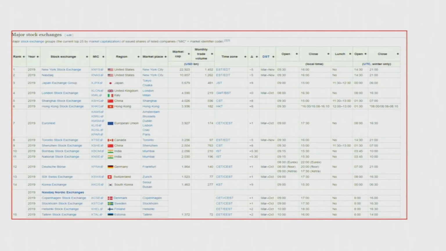I am also giving the screenshots of major stock exchanges in the world, starting from the New York Stock Exchange, Nasdaq, etc. This is just for your information. What is happening in the stock exchange? I am sure you are familiar: the transaction of already existing stocks.